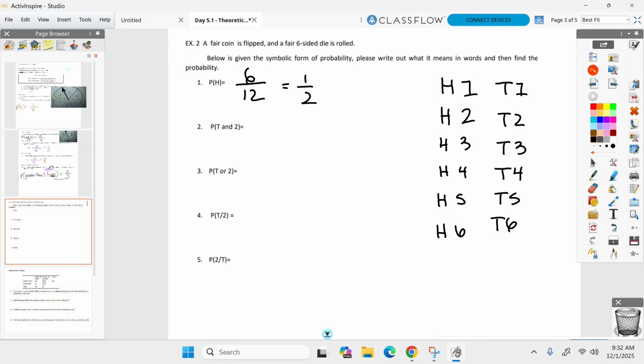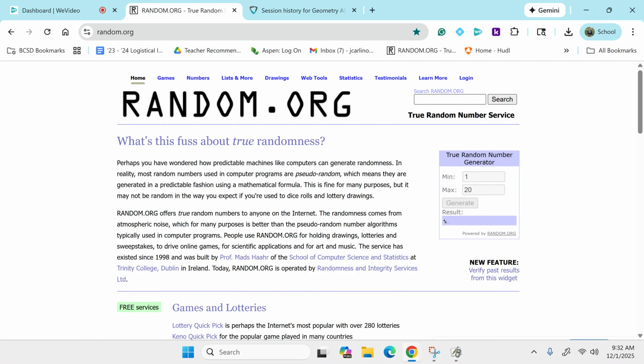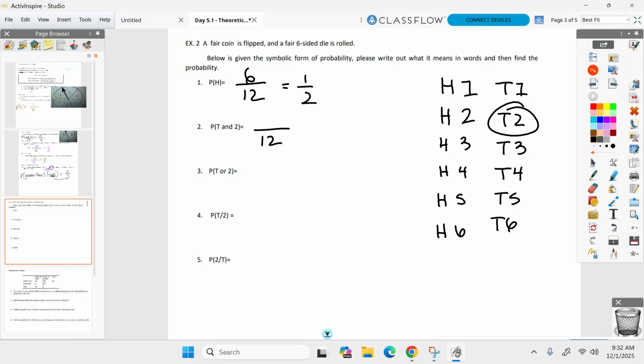What's the probability you got a 2 and a tail? A tail and a 2 came up. 12 options. How many are a 2 and a tail? Both have to happen. Sophie? 1. Hey, there it is right there. Only one time that combo came up.